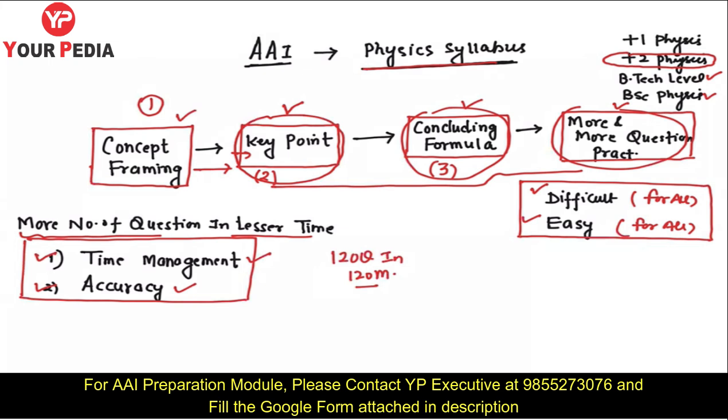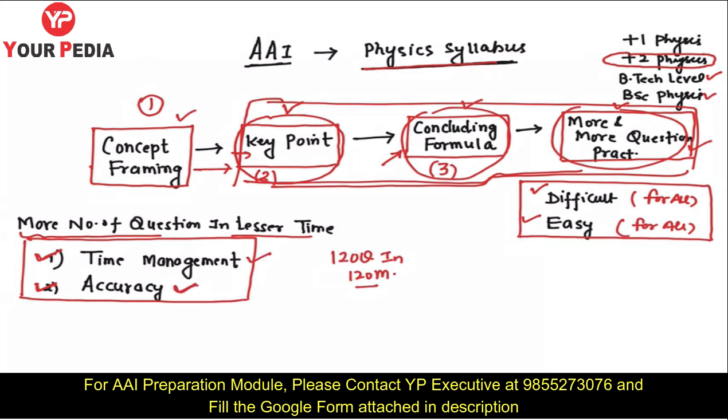So these two, time management and accuracy, you can only improve by doing these three stages: making key points associated with any particular topic, making the conclusions of formulas, and utilizing those formulas to practice more and more calculations. Why am I saying more and more questions? Because you also need to improve your calculation at the same time, only then will your accuracy be greater.